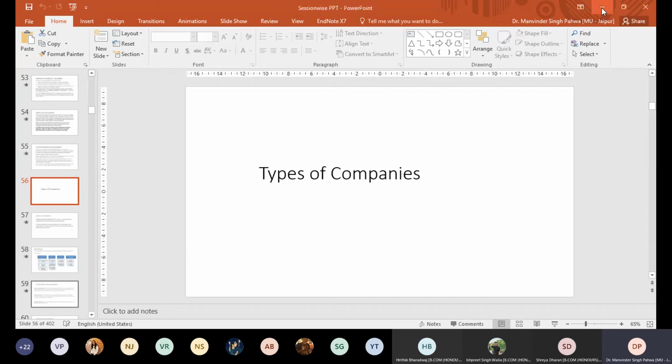There are certain more things, like the doctrine of ultra vires and all, which we will be discussing maybe tomorrow or so, along with memorandum and articles. It comes under this chapter itself, so that will also be covered.